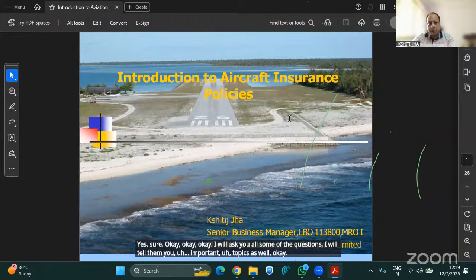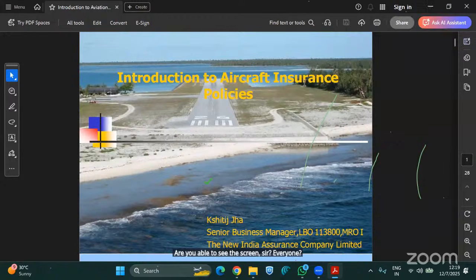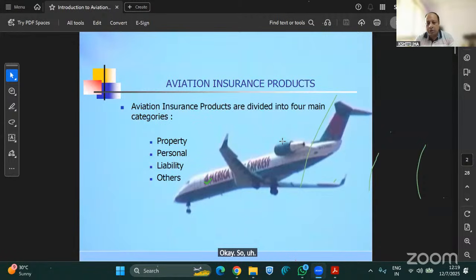Are you able to see the screen, sir? Everyone? Yes, sir. Okay, fine. So now we will go policy-wise. In the previous slide, we understood how aviation works and what the major policies are. But now we will deal with them one by one. First is your aviation insurance products. What kinds of products are mainly available for aviation insurance?